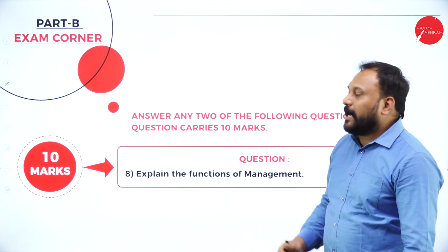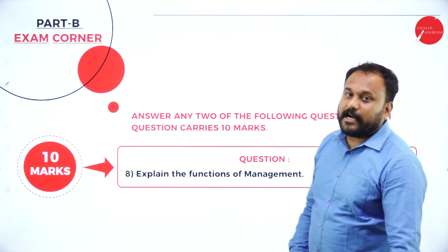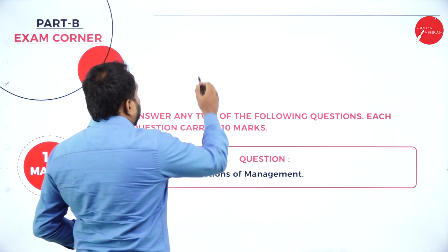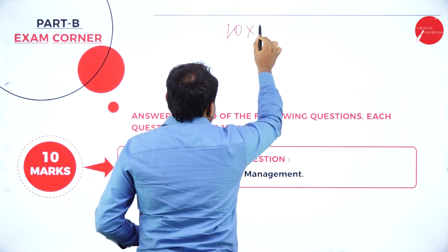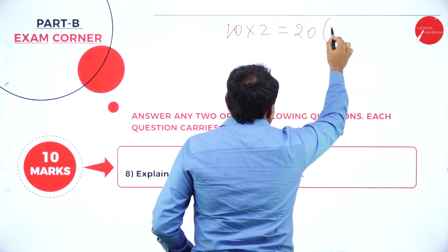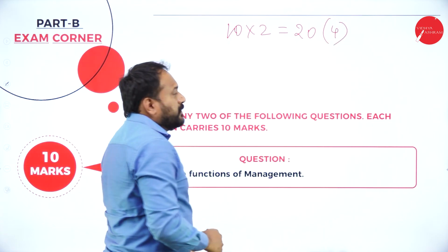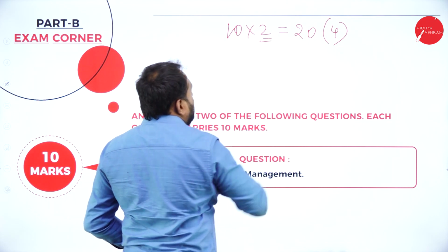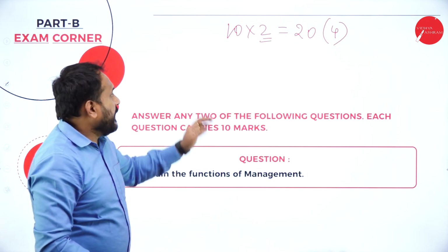So next we have the part B in the exam corner. Now in part B, usually what happens is, you have the options like this. 10 into 2 is equal to 20. 4 questions will be given and you are supposed to write only 2 at 10 marks each.